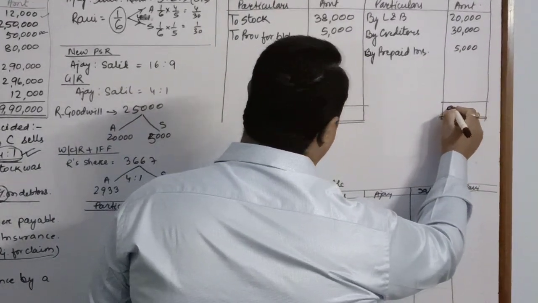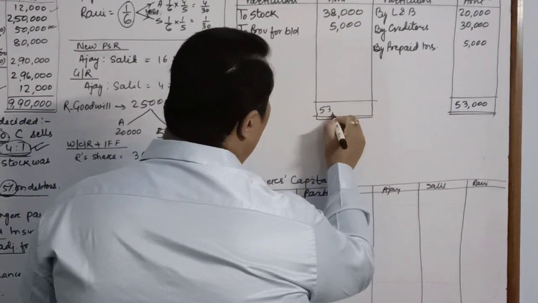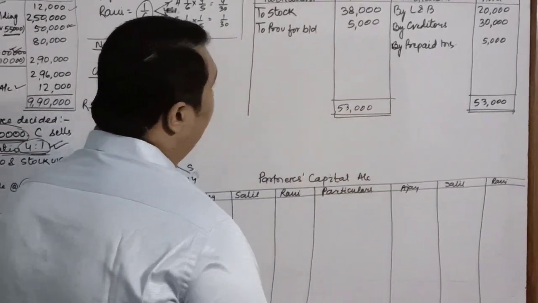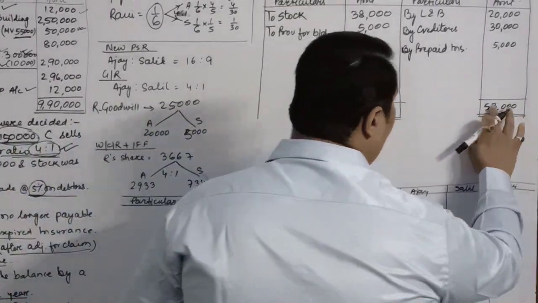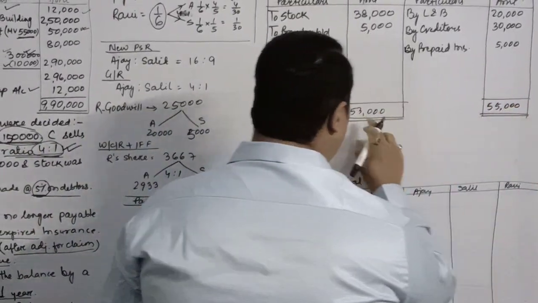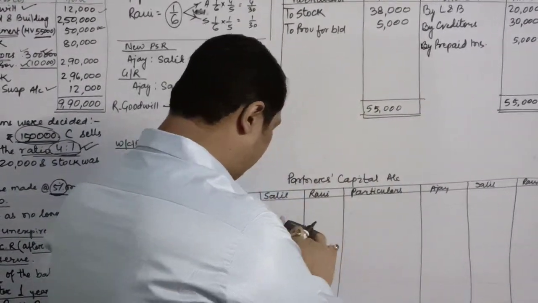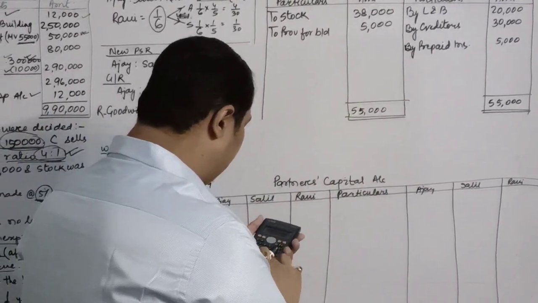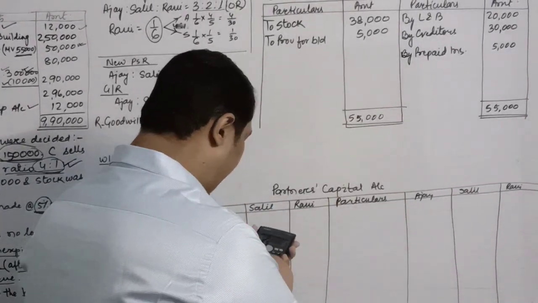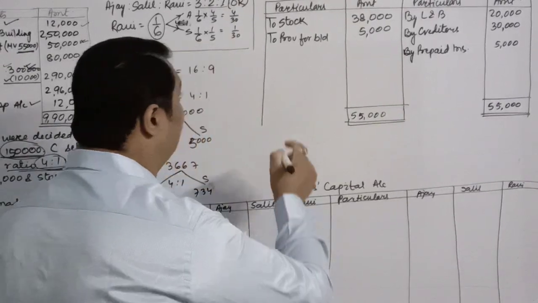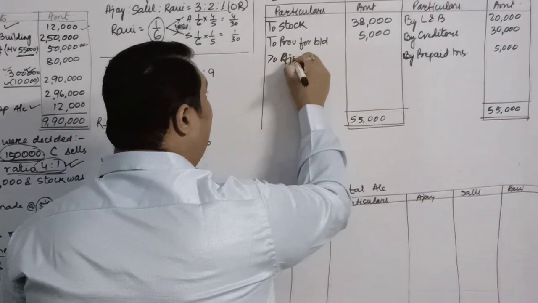It is 55,000 here and 38,000 over here. So 55,000 minus 43,000 is 12,000, which will be distributed among the partners.